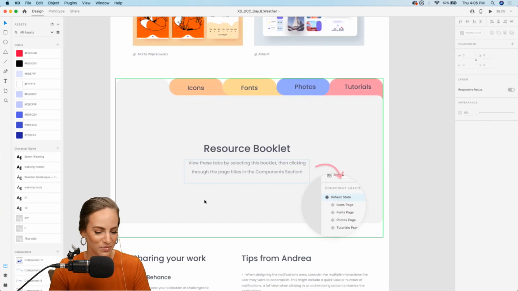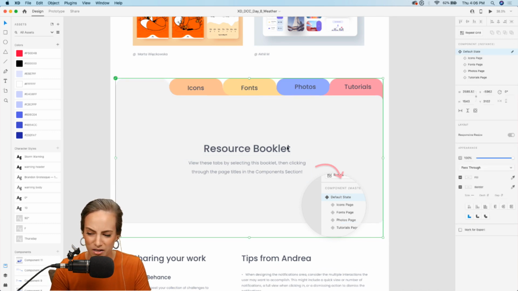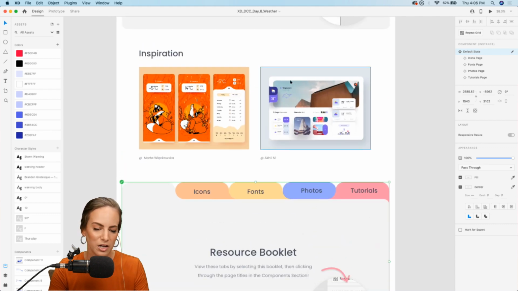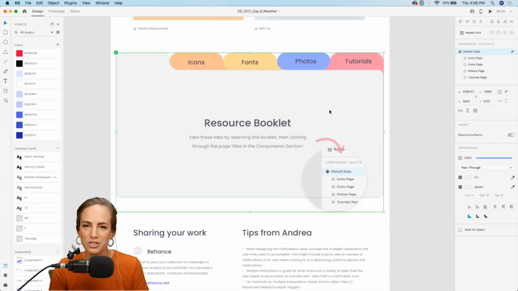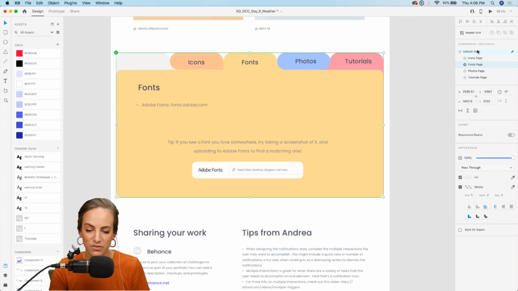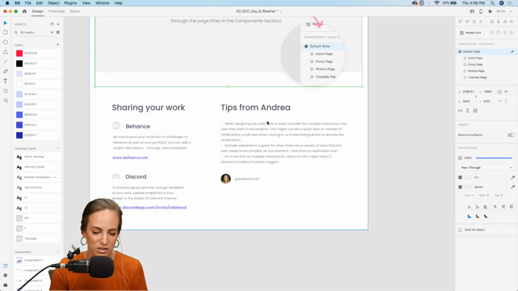I'll check that. So also we've got the resource booklet. Hopefully I didn't miss anything, or you guys didn't miss anything. Anyway, I just went over the inspiration. Resource booklet, of course, you can tab through some of these to see some of my favorite links to resources.